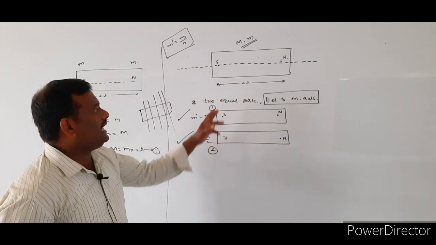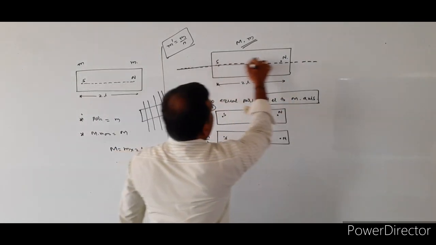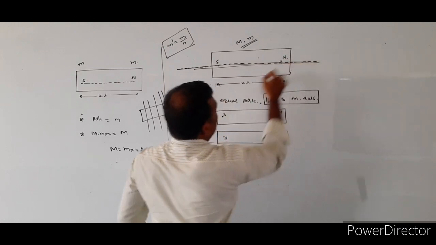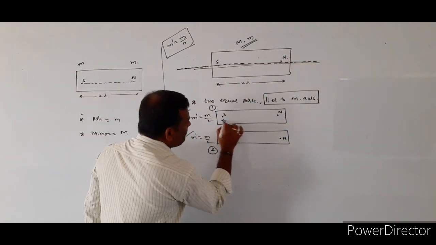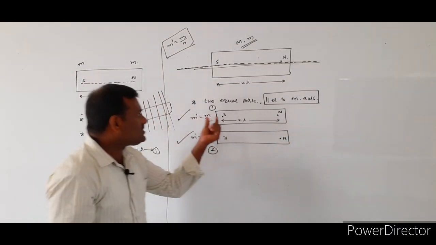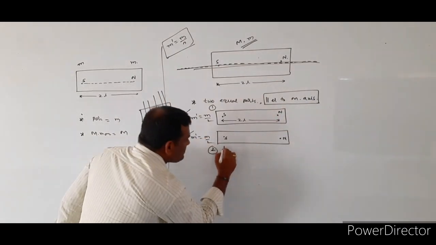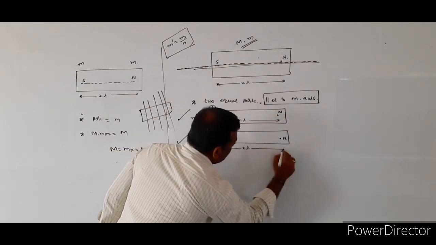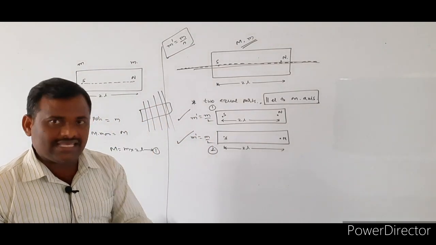Now coming to the magnetic length. Because you cut the magnet into two equal parts parallel to its magnetic axis, the distance of separation between the south and north pole of the first magnet and of the second magnet also remains the same.